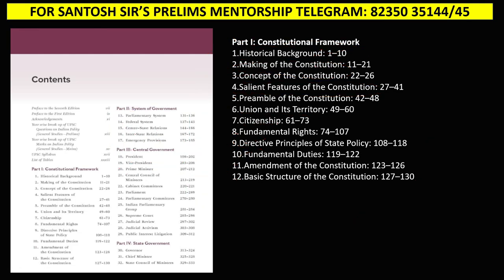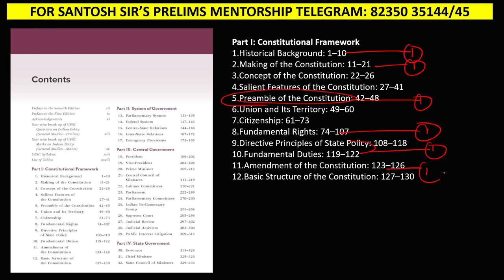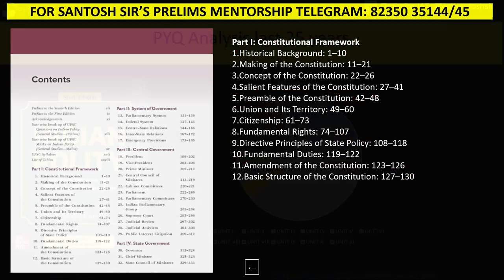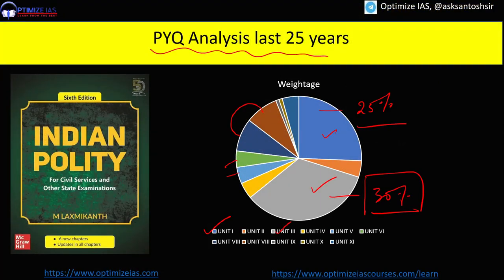So this unit 1 is giving you one question from historical background, one question from making of constitution, one question from preamble, then one question from fundamental rights, and one question either from the DPSP or from fundamental duty, and then one question from here. Generally, around 5 questions are coming from only part 1, and these chapters which I have told you are very, very important. If you want, let me tell you that I have done the 25 years of PYQ analysis theme based. You can join my PYQ mastery sessions to master the PYQs of the last 25 years.